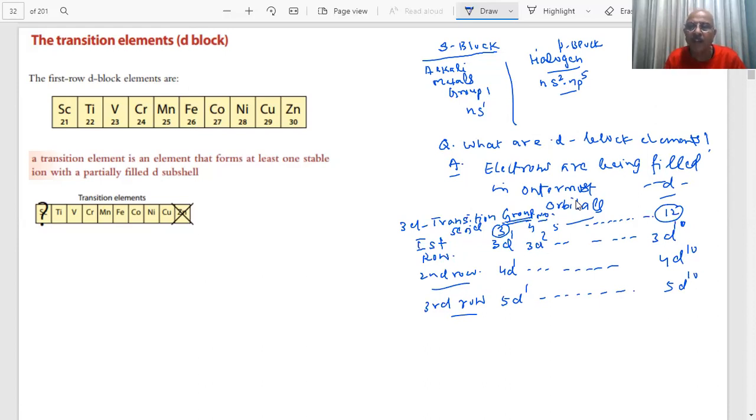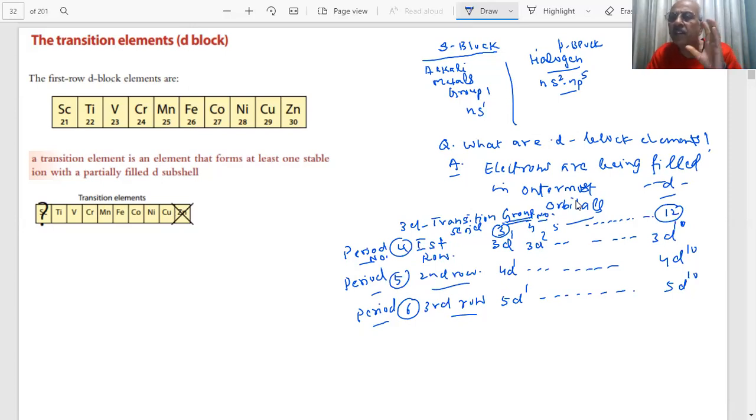So this will be my period number 4. This will begin from period number 4, students. This will be my period number 5 and this will be my period number 6. Do you understand what I said, students, till now? Group number and period number: how do you identify those in the periodic table, students?